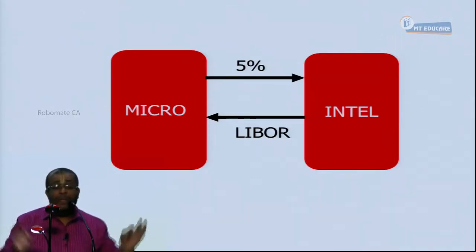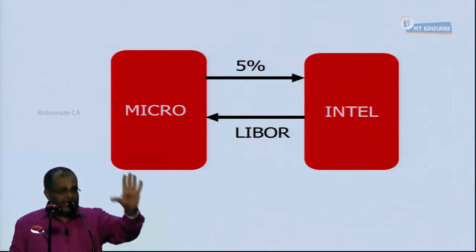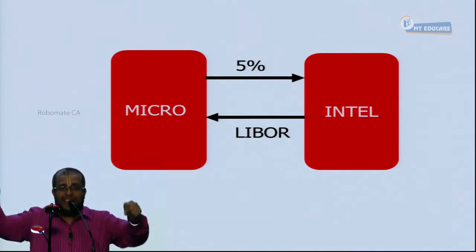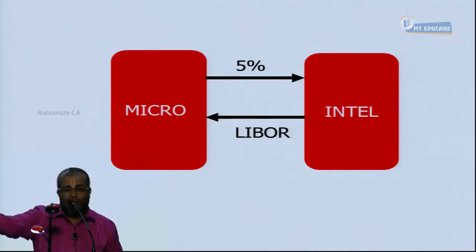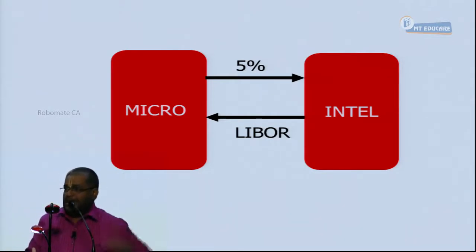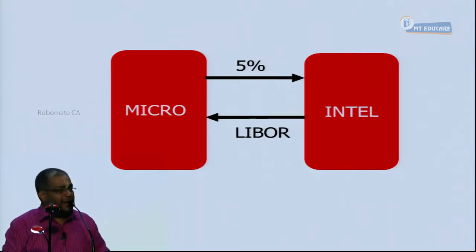Everybody, yes or no? Yes, last point. Now tell me, this swap is a speculation transaction, hedging transaction, or arbitrage? Speculation. Purely, it is speculation. One is betting on a LIBOR increase, and the other is betting on a LIBOR decrease. Two parties are just doing a speculation.